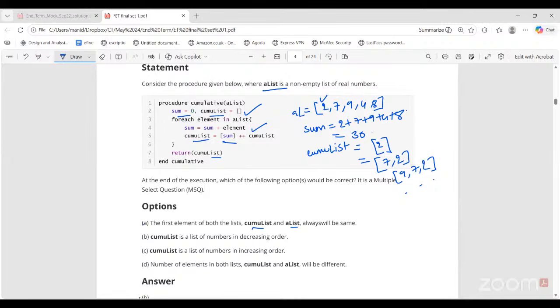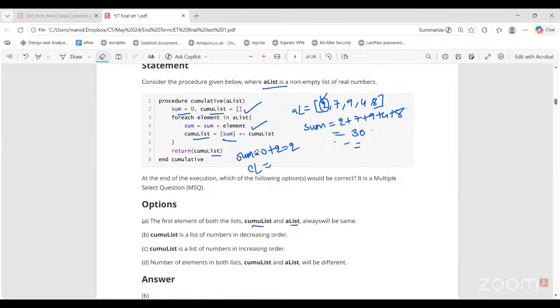Ma'am, can you repeat how this cumulist is being generated? Yeah. So for each iteration, what happens? First iteration, I'm picking this element from A list. Now I have to add this element to sum. So sum, which was initially 0, is now 0 plus 2. So sum is 2. In this new cumulist, this sum is being added, not the elements. Yes, ma'am. Actually, like 2, then 7 plus 2, just like that. Yeah. Let's build this once. So in this new list, the sum is being added. So first you get 2.